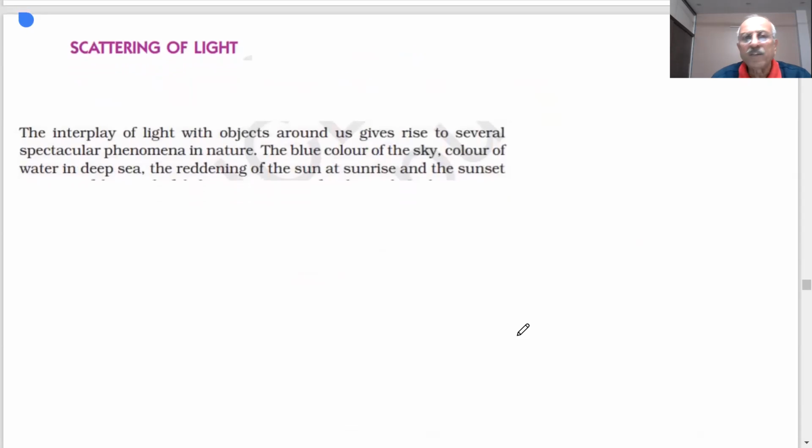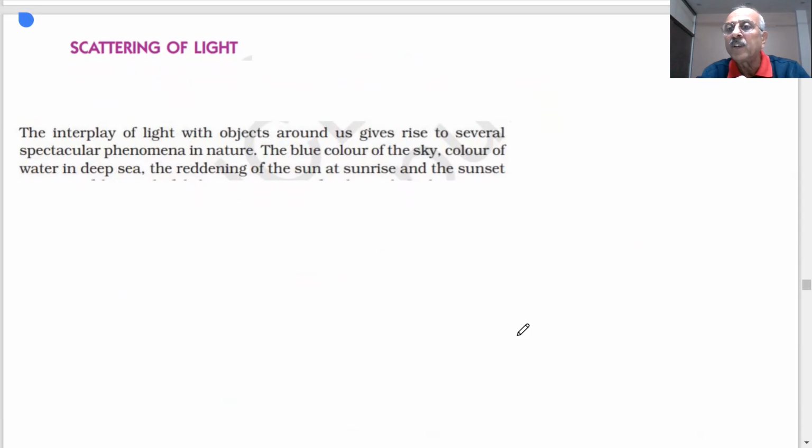Another important phenomenon we are going to study is scattering of light, student. What is scattering of light? In the atmosphere, you have air particles, oxygen, nitrogen. They are very tiny and small particles. You have dust particles. What will happen? When light falls on them, they will scatter light. What we call scattering of light. And this can give us different types of scattered colors in the atmosphere.